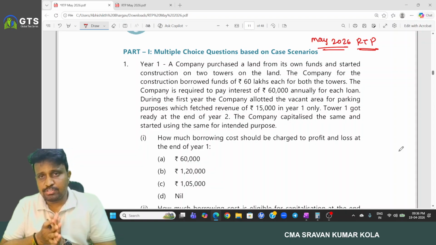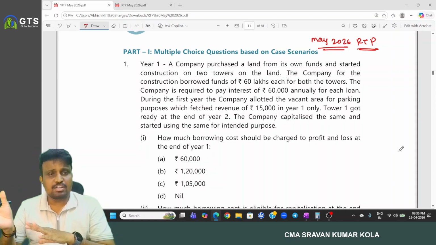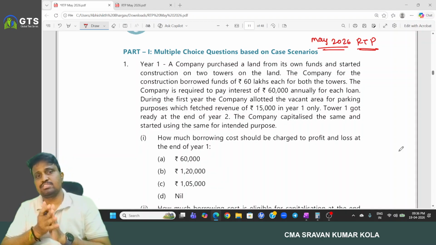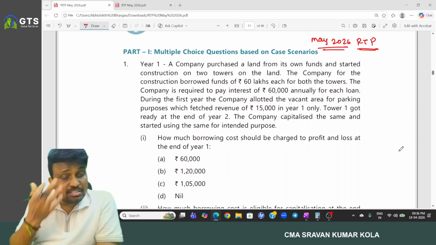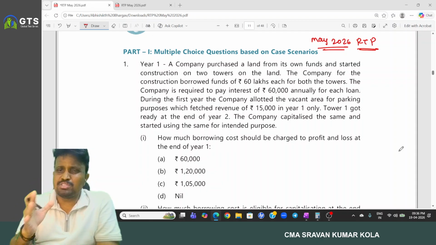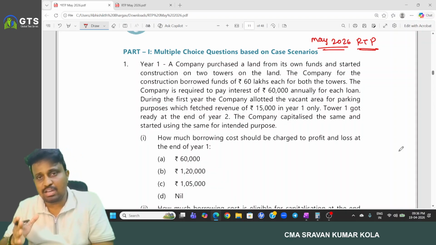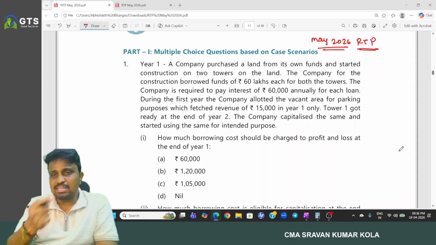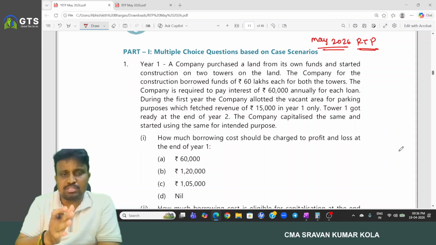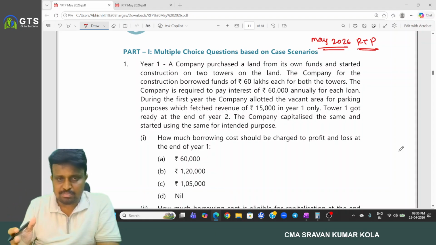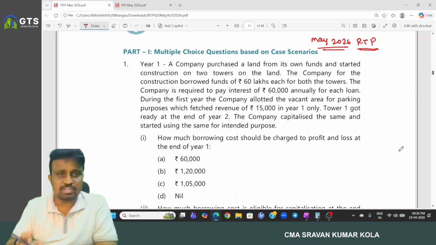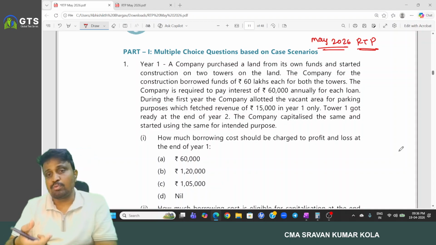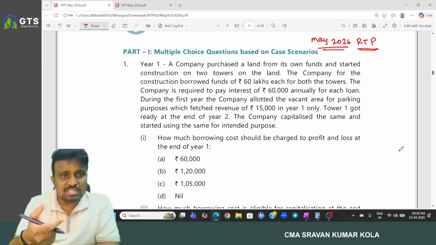In this session, I'm going to discuss May 2026 RTP relating to CA Inter Advanced Accounting. I will explain the total MCQs and questions we have in the RTPs. Listen carefully. Before going to the exam, after completion of your entire syllabus, just go through these questions once, and some important points, some new questions we have and some important points we have. Don't skip this one.